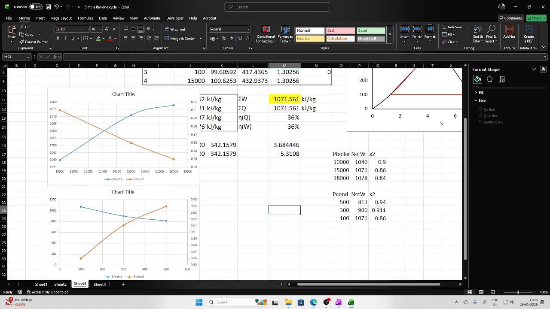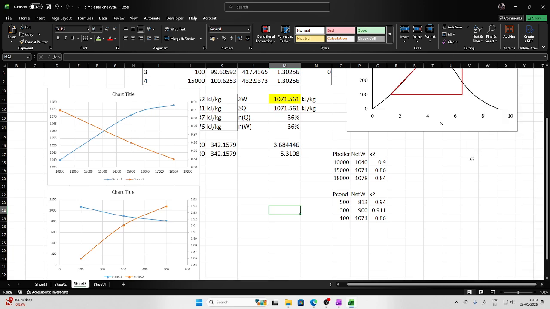So in this lecture, this is the point up to which we have done it. In the next lecture we will be learning how to increase the boiler pressure but at the same time limit the dryness fraction at the exit of the turbine, and this is basically done with the help of reheating. So we will be learning about reheating in the next lecture.